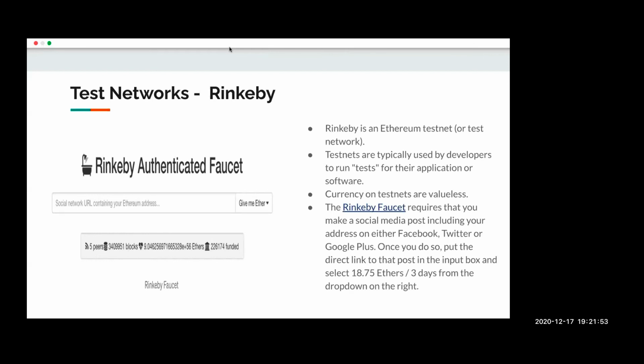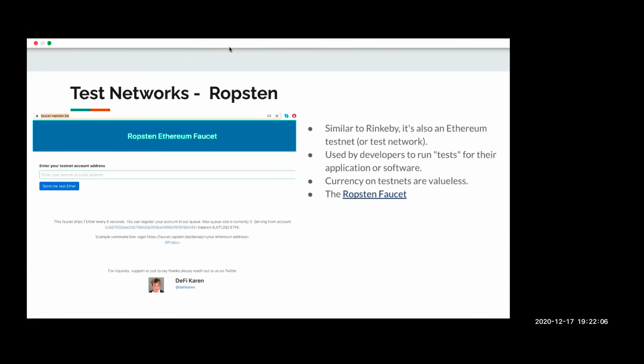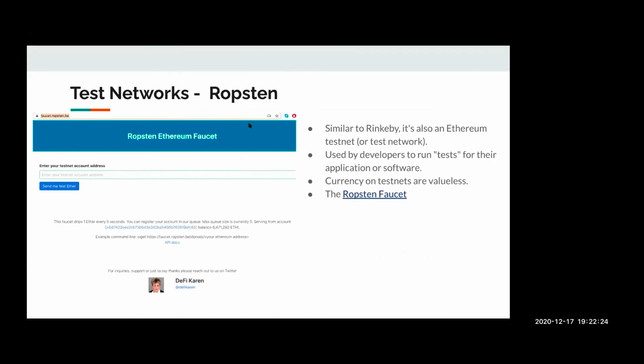For Rinkeby, there is a Rinkeby faucet where we need to do some kind of social media post, and after that, some amount of ethers get credited into my account for a specific time period. Ropsten is again one of those test networks where we can deploy our smart contract. And again, if I want to deploy anything on Ropsten, I need to request some ethers from the Ropsten faucet. The ethers are pretty valueless, and they can only be used in that particular test network.